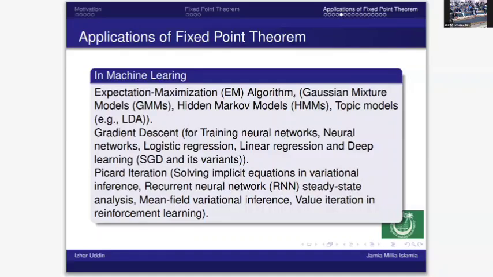Most of the time, these iteration processes and iterative techniques can be converted into fixed point models. And also the Picard iteration. This is a very interesting iteration which can be involved as an implicit equation in variational inference, and also. So these are some very exciting applications of only one theorem, which is called the Banach theorem.